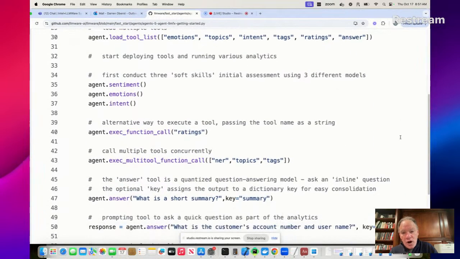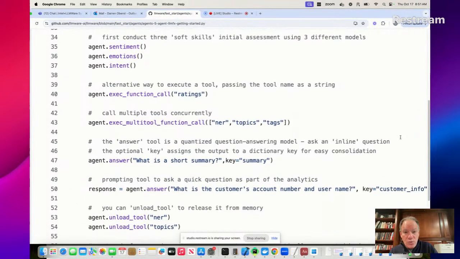Once you've loaded all those different models, what we really want our agent to do is think about running a whole bunch of different analysis, classify this piece of text, answer a whole bunch of analysis for me, and just give me a consolidated Python dictionary as an output.